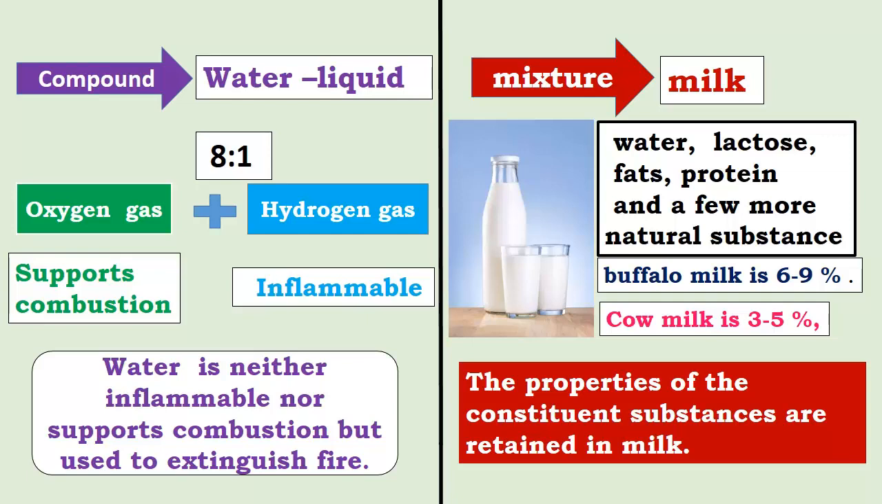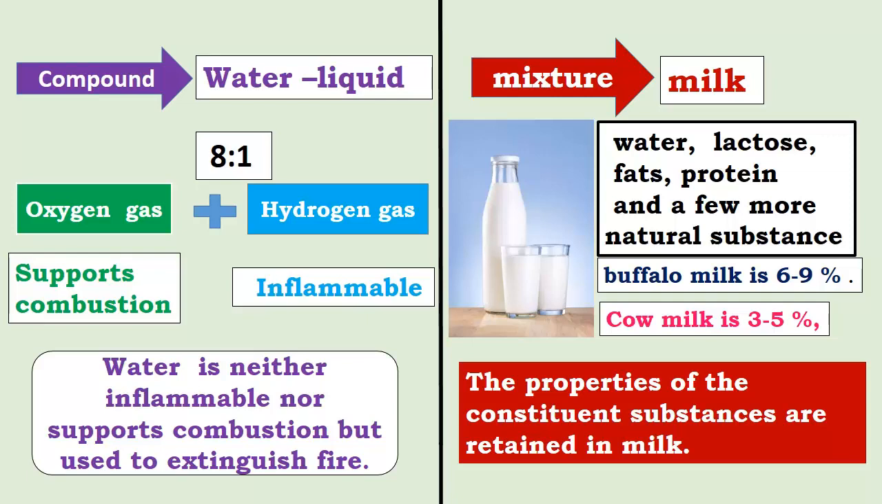Now the best example, children, of compound and mixture in our daily life is water and milk. Let's understand why water is a compound and why milk is a mixture. First thing, you all know that water is a chemical compound made up of oxygen gas and hydrogen gas. The proportion by weight is 8:1. We all know the formula H2O.